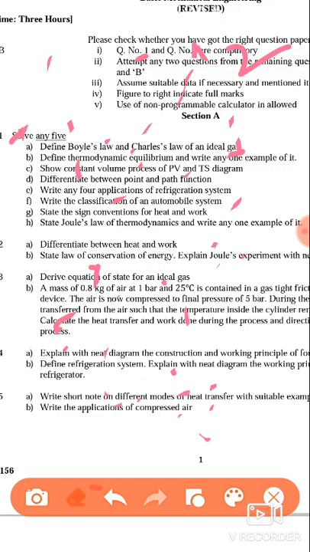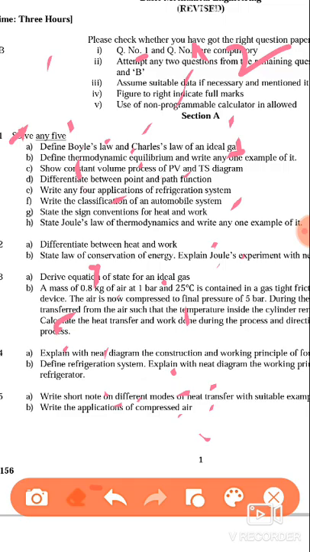Based on the fuel used, petrol, diesel, gas. Next, based on the drive of vehicle, left hand drive and right hand drive; based on number of wheels, two wheeler, four wheeler, six wheeler; and based on the transmission system, that is semi automatic or automatic transmission.